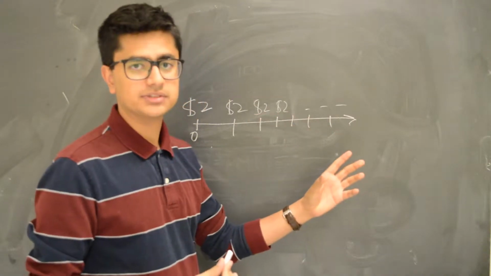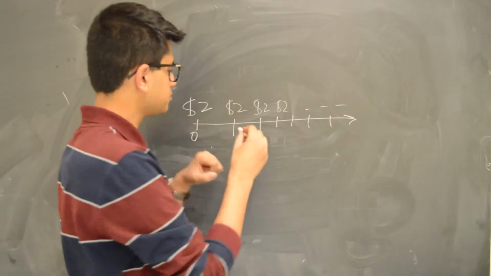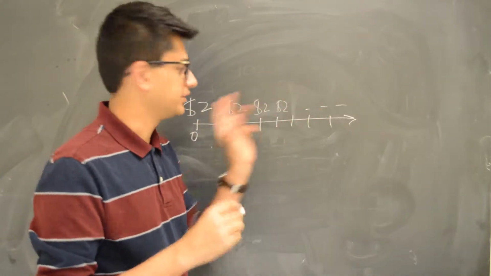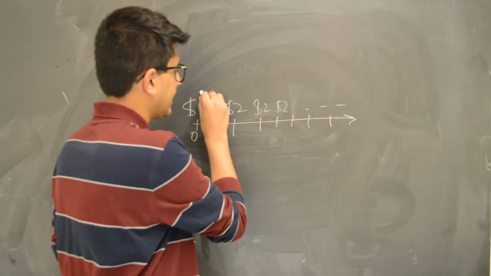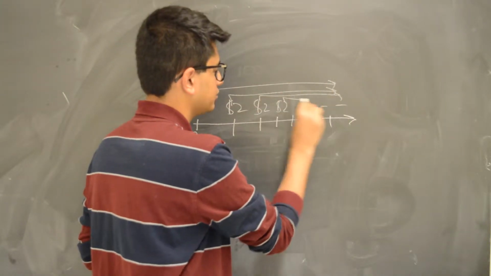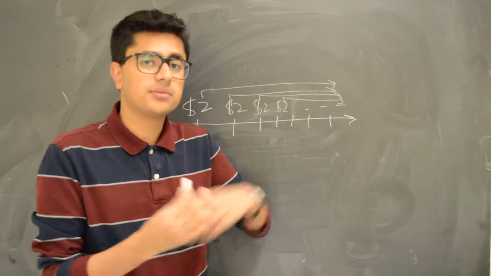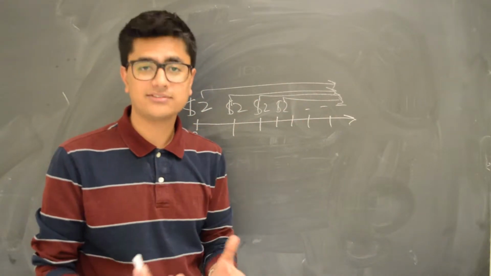So the future value of this, you might have guessed it, is infinity, because you find the future value of all this money and it goes on for infinity. You're going to keep getting cash inflows indefinitely. So there's no end to them. So the future value of the money you're going to have in the future is infinity.